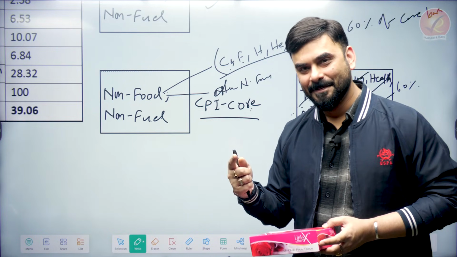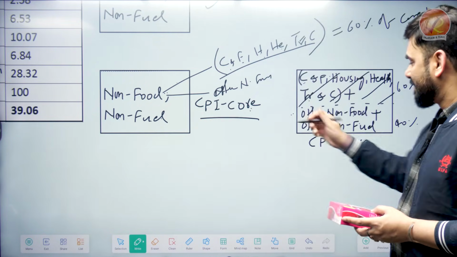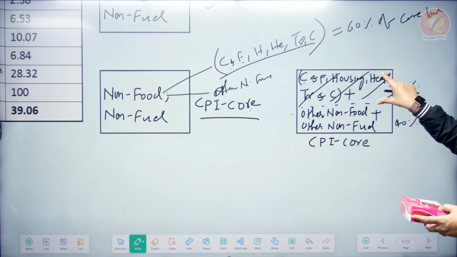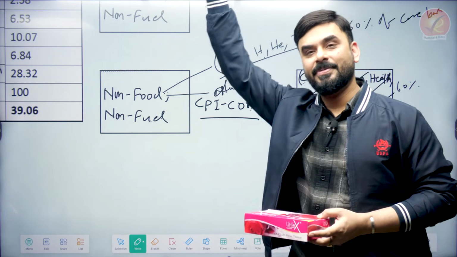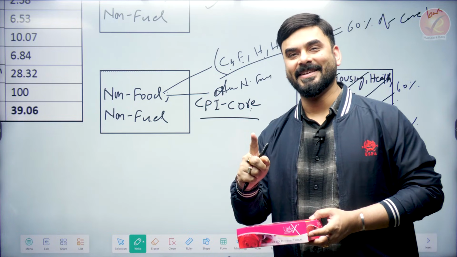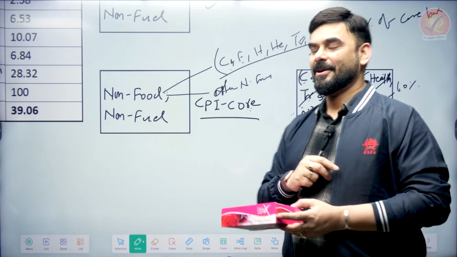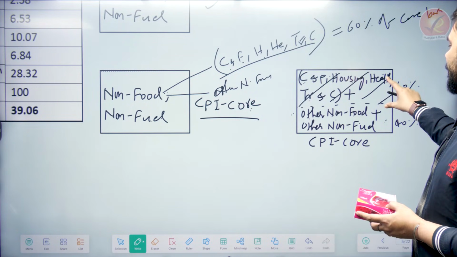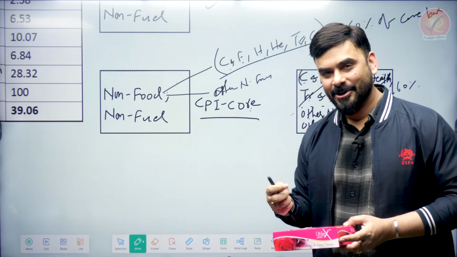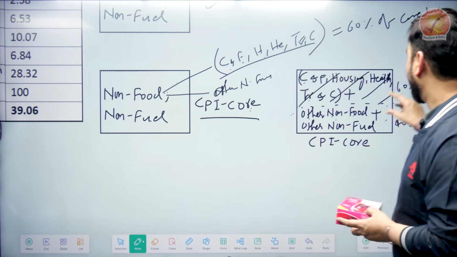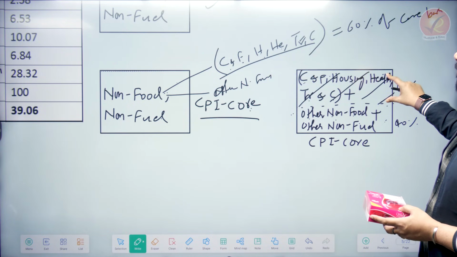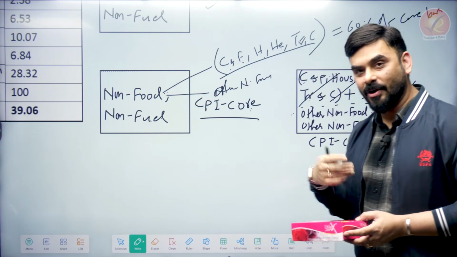So if there is a rise in price of these items, 60% items, this whole box price will jump. That is what we want to see, whether it has actually happened, because these are the items which dominate the box. So we want to see whether the price of these items is rising or falling, and whether it is affecting the whole box. That's what we want to see in current affairs.